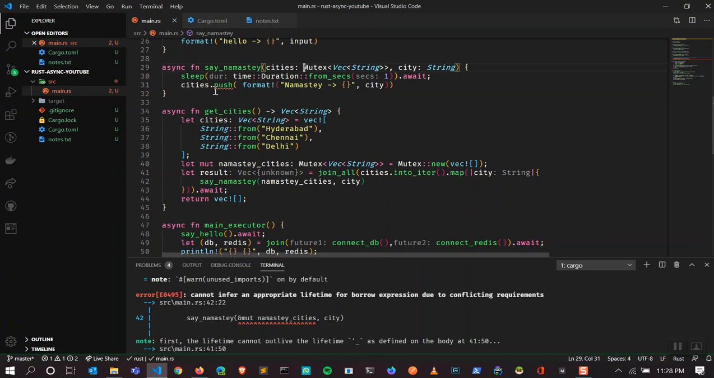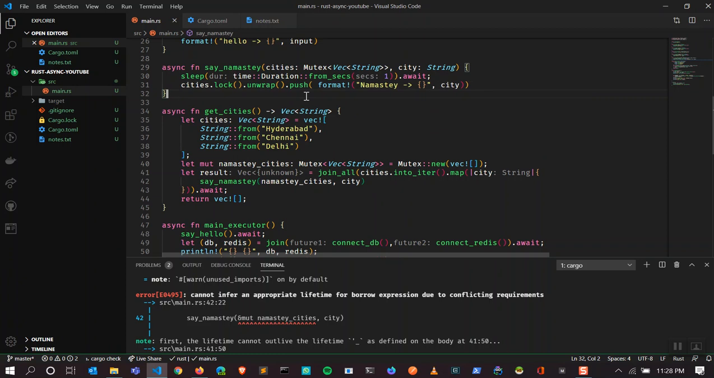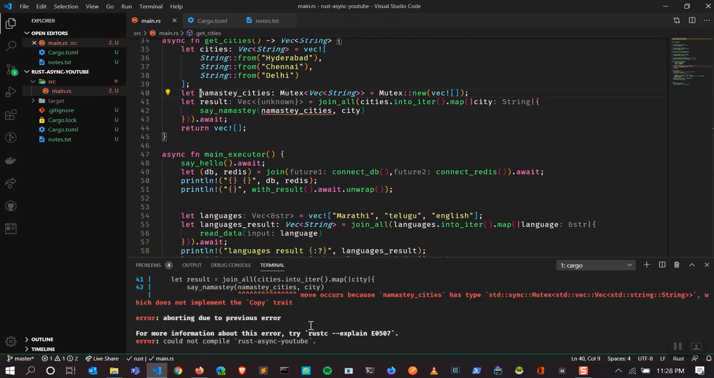So instead of just pushing, what I'm going to do is lock. So dot lock can result in an error because if any thread or any asynchronous function which holds that mutex panics, the other functions should not be able to access it, right? So this will return an error. I don't care about the error right now. Since I don't need the mutex there, I'm going to remove that exactly, and let's see what the error is.